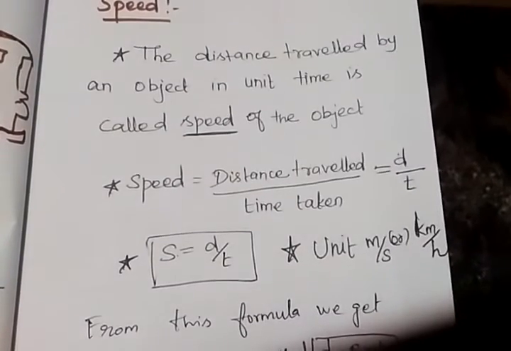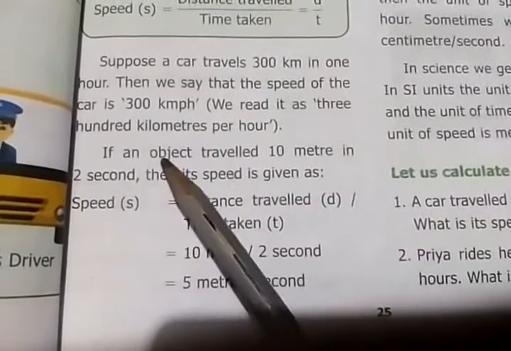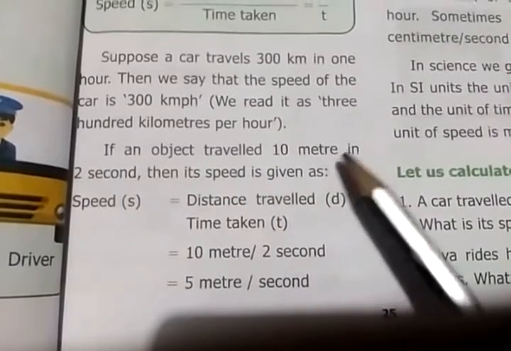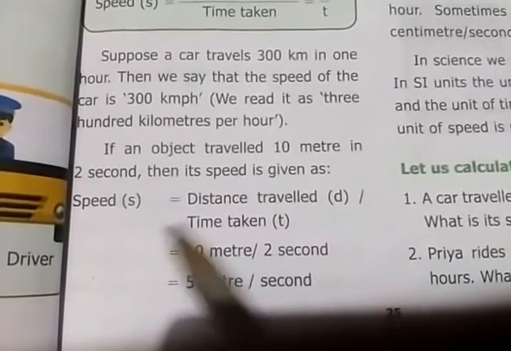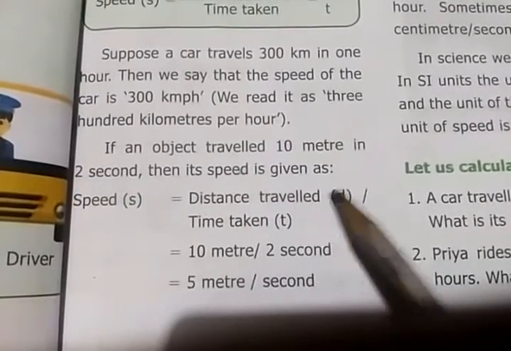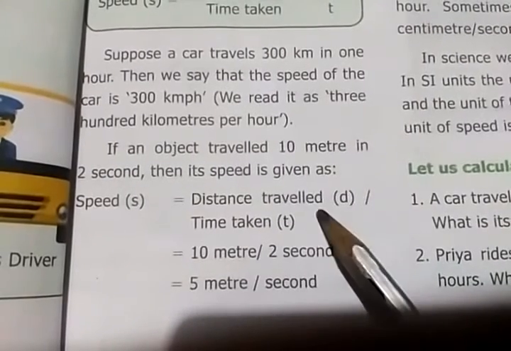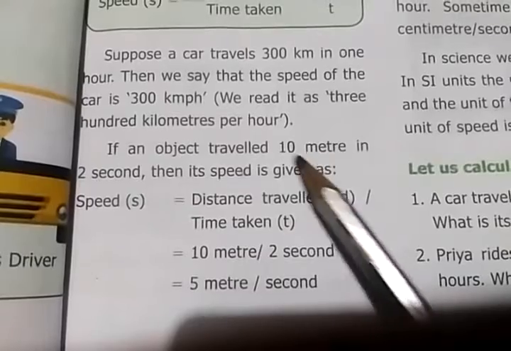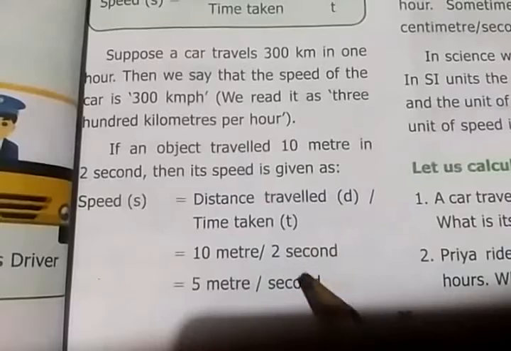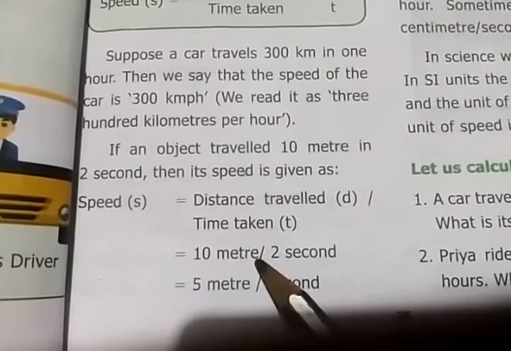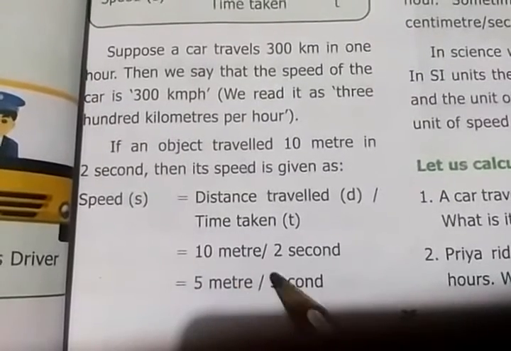Okay students, first we want to see a formula problem. If an object travels 10 meters in 2 seconds, then its speed is given as speed is equal to distance traveled by time. It is a formula. s equal to d by t. Here distance traveled is 10 meters, so we put 10 meters divided by time, 2 seconds. So we cut: 1 2 is 2, 5 2s are 10. So we get 5 meters per second.